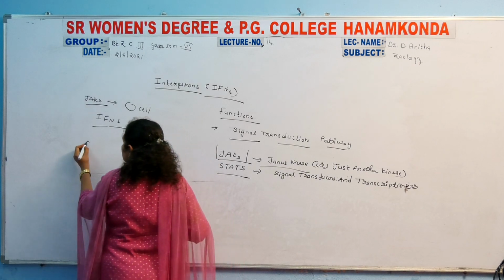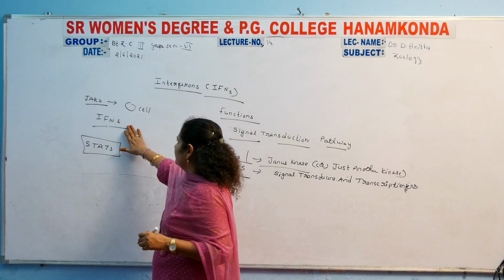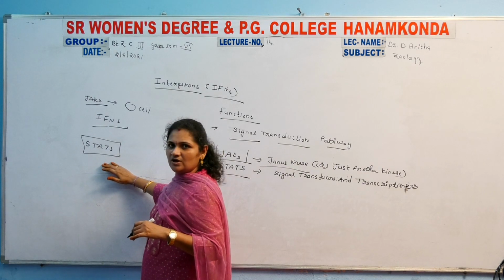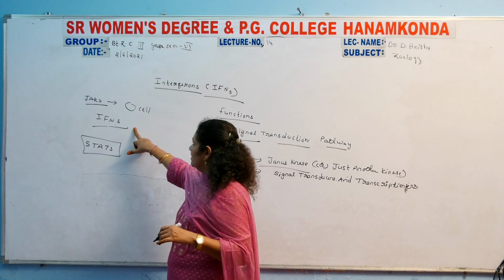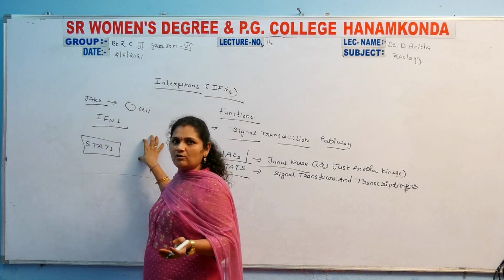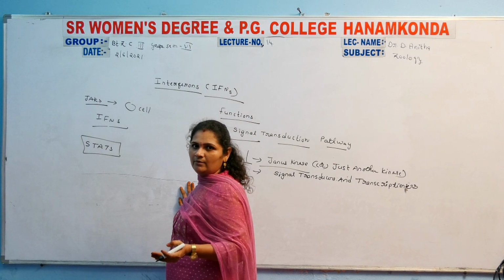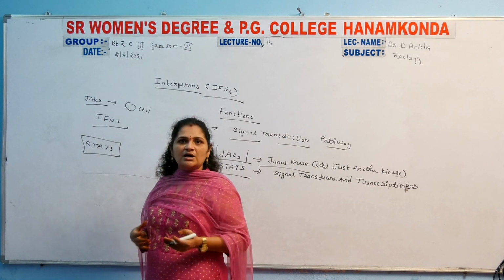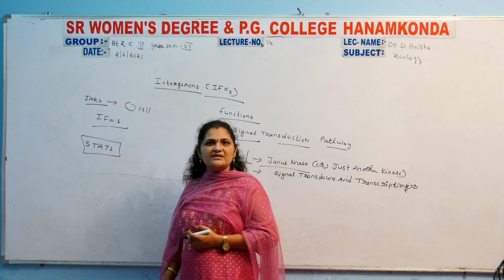Then immediately STATS is going to be bonded with these IFNs that are already bonded with the JAKs. So the signal transducers are also going to be bonded with these interferons. So a complex region was formed by the effect of interferons. The antigen and antibody complexes are formed by the effect of these interferons. So mainly they act upon the mediators to neutralize the harmful substance inside the cell.